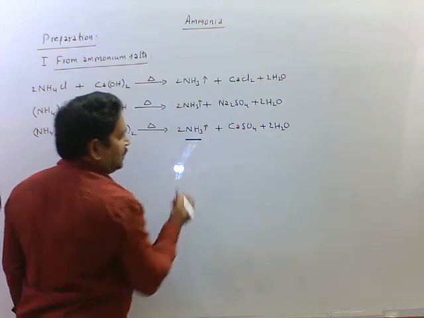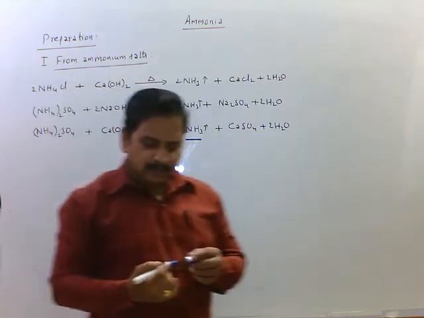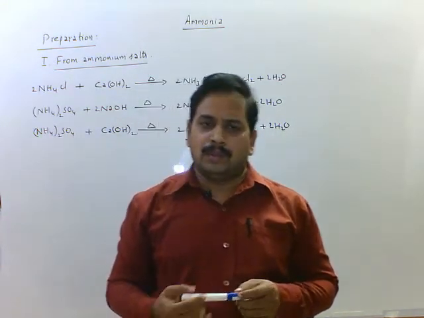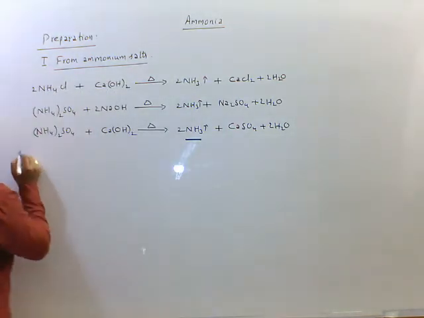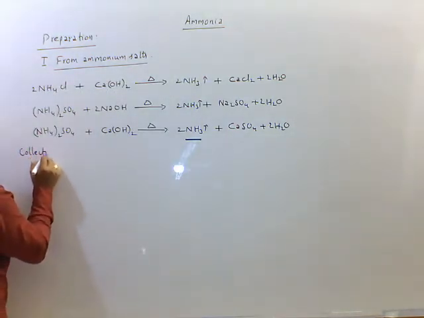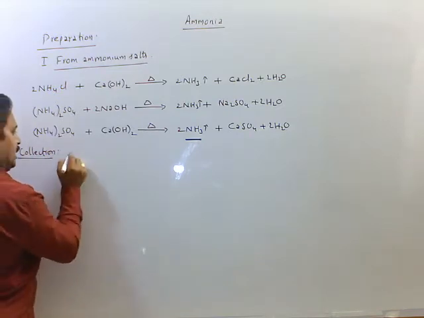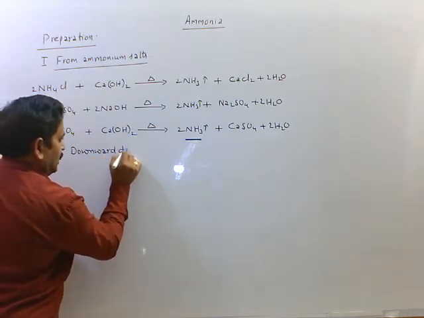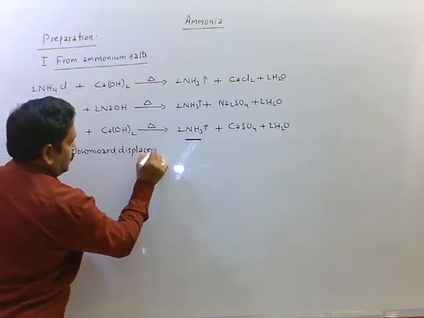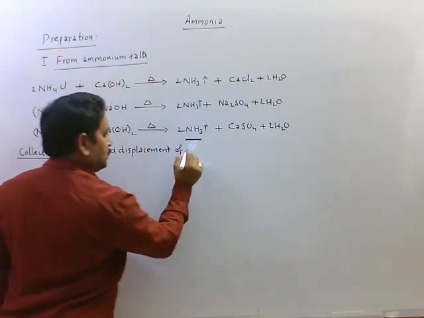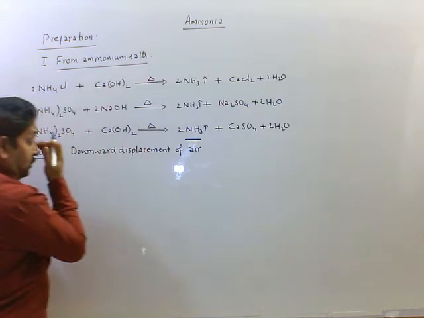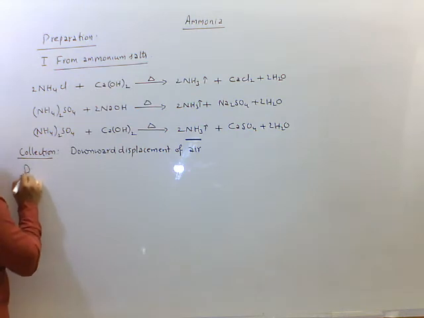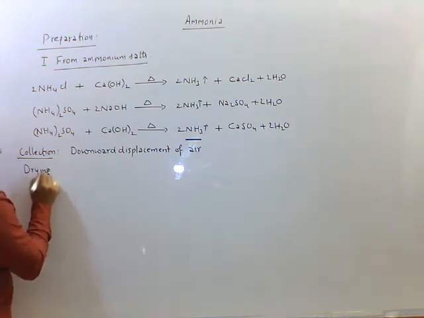Here ammonia gas is lighter than air. That's why it is collected by downward displacement of air. The formed ammonia is dried by quicklime. The drying agent we are using is quicklime,